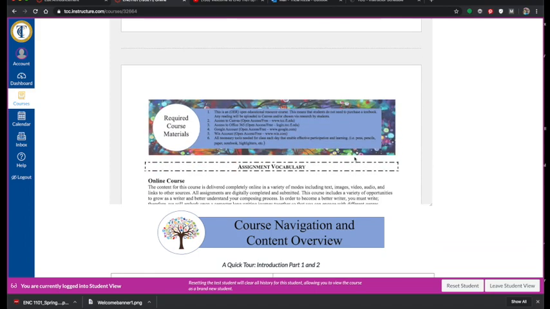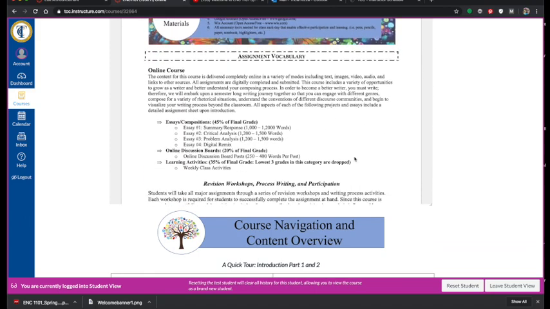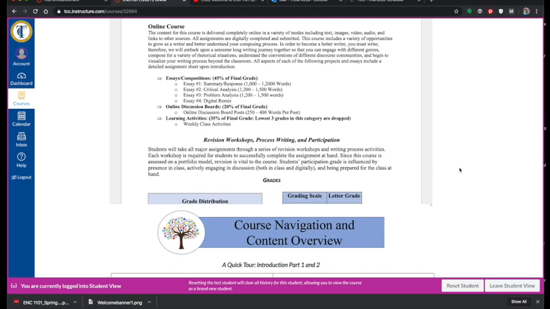As far as assignment vocabulary, because that is always what people want to know, larger projects, you will have a total of 4, as you can see here. We're going to have 3 of your larger essays, and then something I call the digital remix. That will be a larger digital project toward the end of the semester. You will also have online discussion boards and then weekly learning activities.